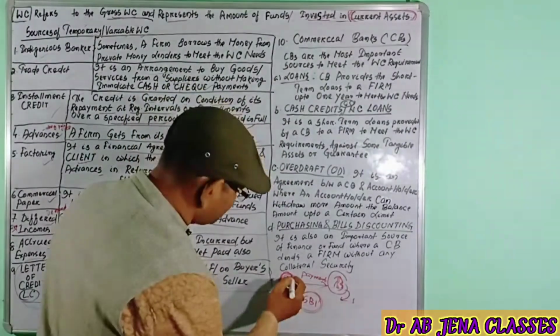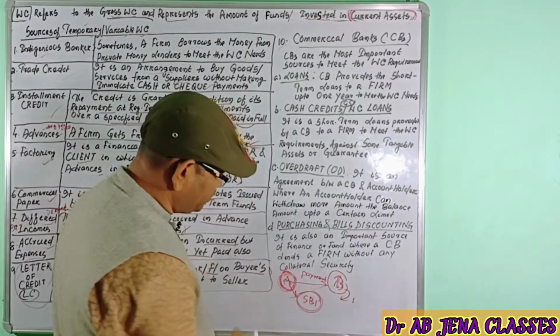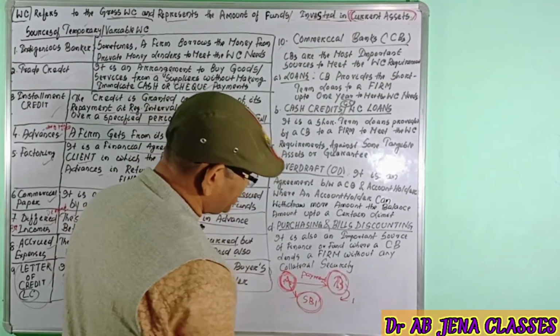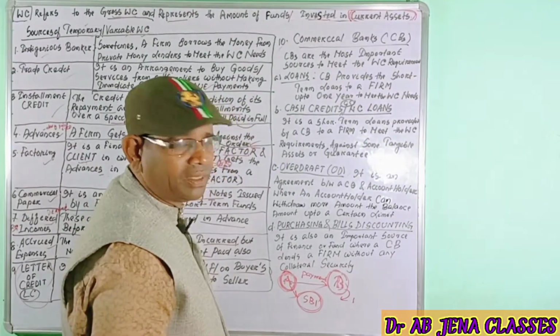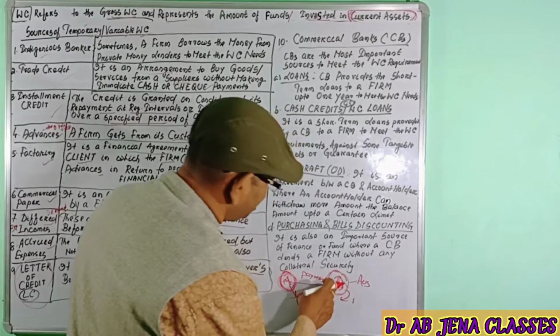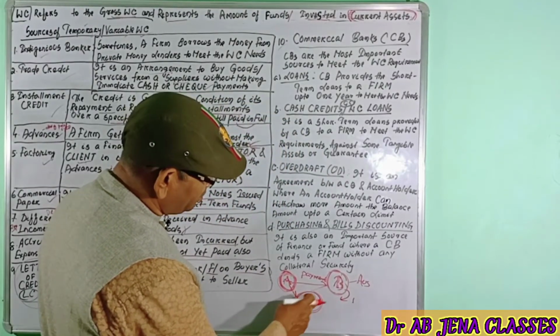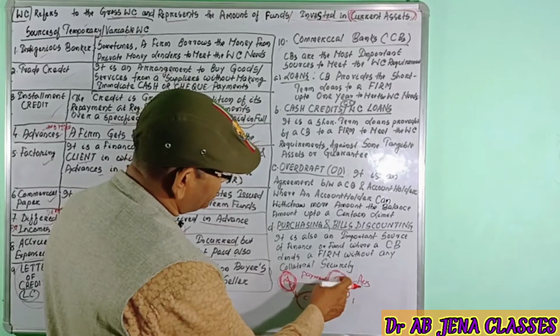Okay, so A is an Indian importer, and let's take an example, B is an exporter from Australia. So here, A's bank, the importer's bank, SBI, will make the payment to B's bank.